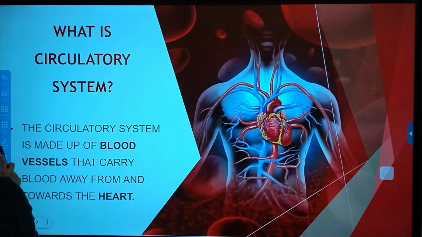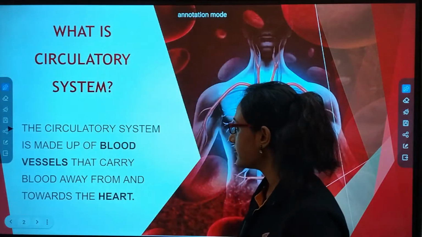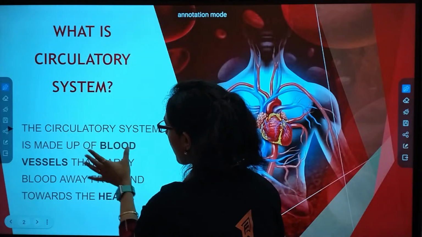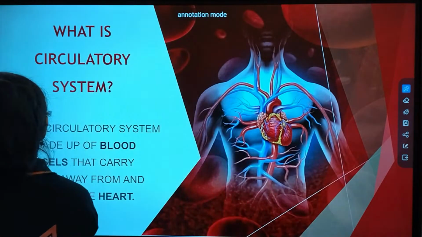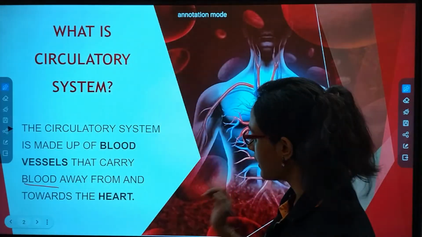What is circulatory system? Just now I have told you that the circulatory system is made up of blood vessels that carry blood away from the heart and towards the heart.